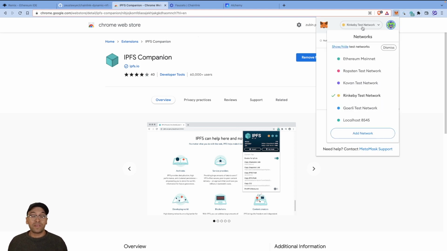Now, we're not actually going to use this in the course of what you're going to watch in the tutorial, but you're going to need this in order to get your link tokens and everything else. So make sure you're always connected to the Rinkeby network. That's what we're going to be using as part of this tutorial.